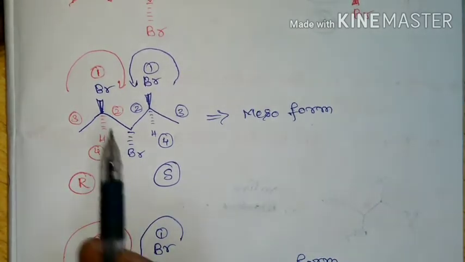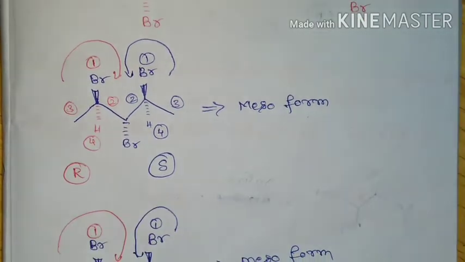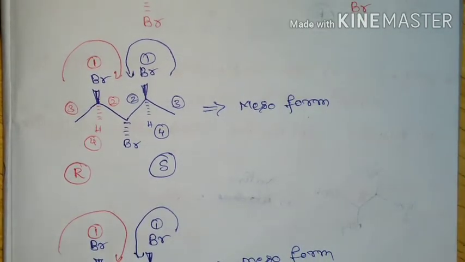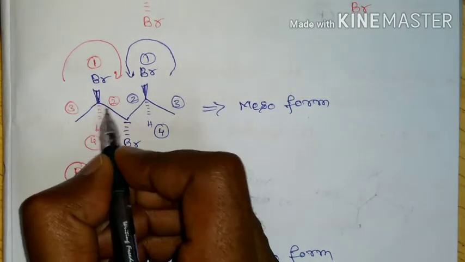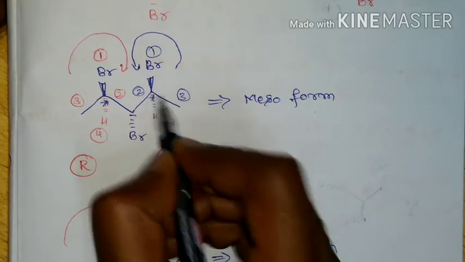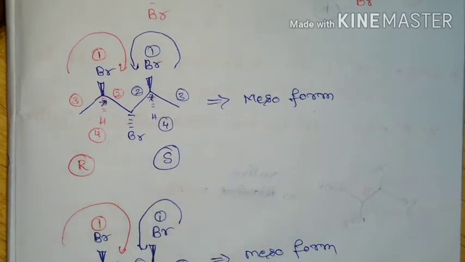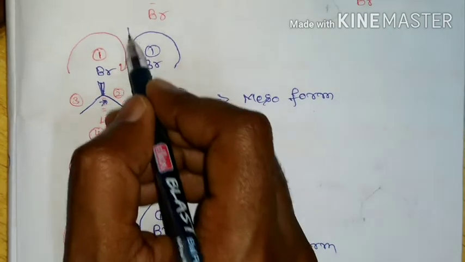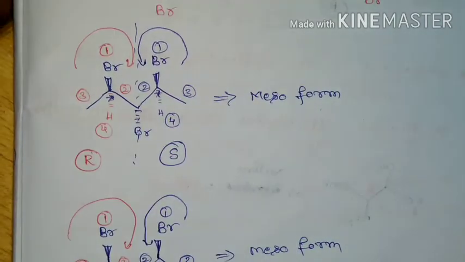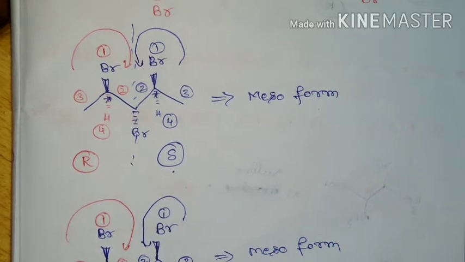So first, if you take the first molecule, if I give priorities and if I follow CIP rule, then this chiral center is going to have R configuration and this chiral center is going to have S configuration. So due to internal compensation and there is presence of plane of symmetry, this is going to have a mesoform.